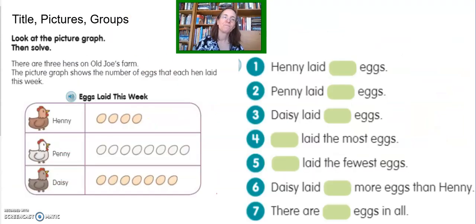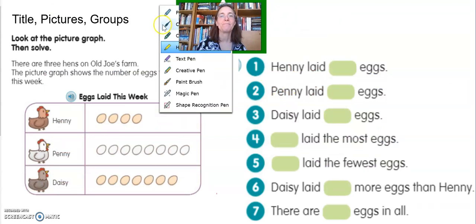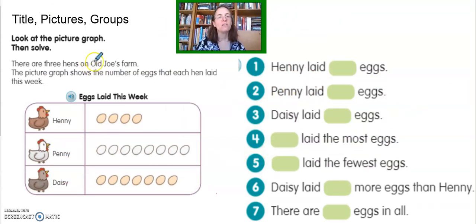So let's try this one out. I'm going to use an actual pen. So this is the picture, and we're going to look at the title. It's of Eggs Laid This Week. There are 3 hens on Old Joe's farm, and this shows the number of eggs that each hen laid this week. So he has 3 hens. One is named Henny, one is named Penny, and one is named Daisy. And here's a picture of how many eggs each one laid. So let's take a look at it.